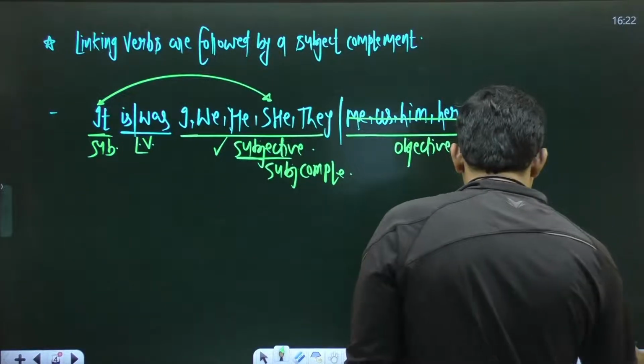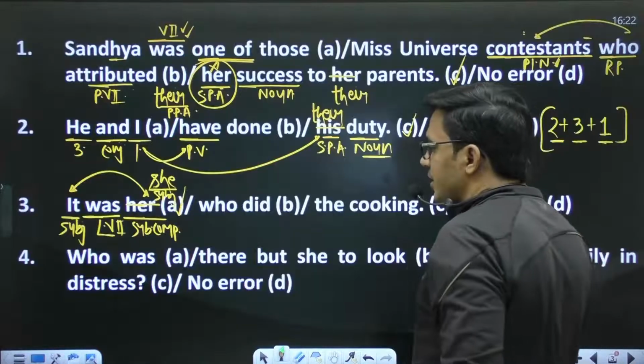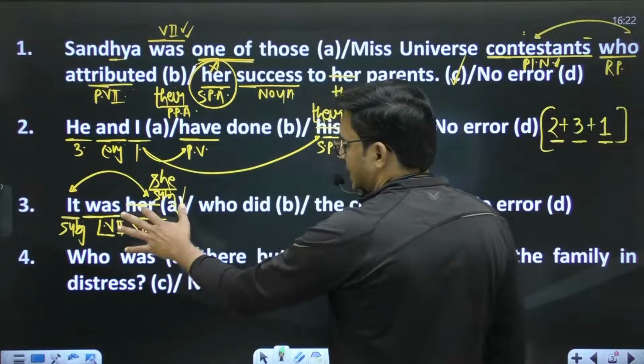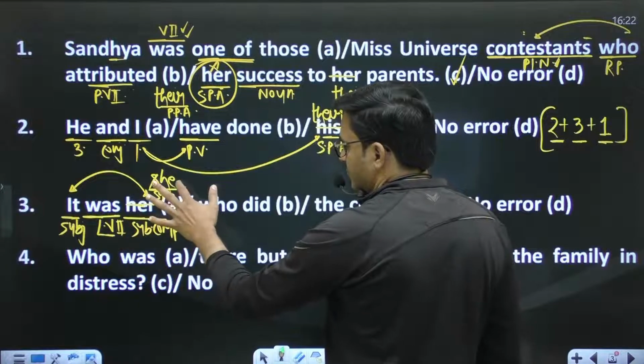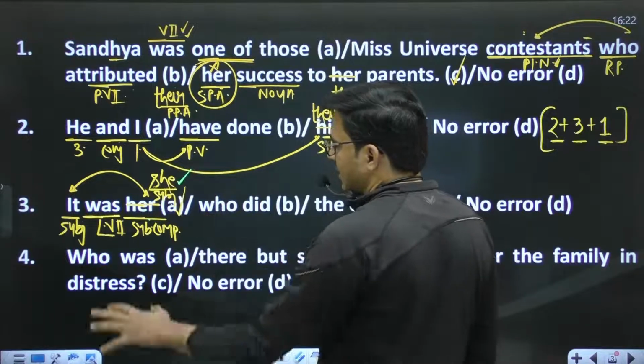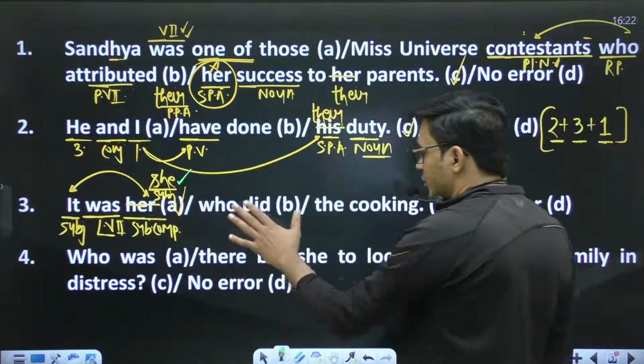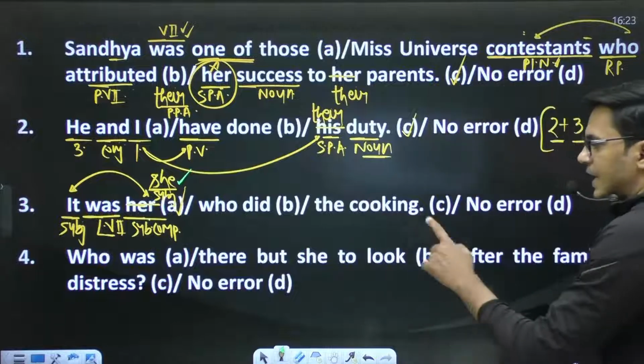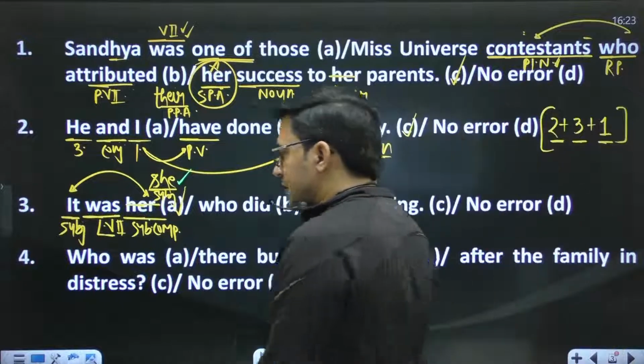If you apply it in the sentence as we discussed, it was her has an objective case. In place of this, we have to use a subjective case. The sentence will be like, it was she who did the cooking, and the error is in part A. Okay, move to the next one.